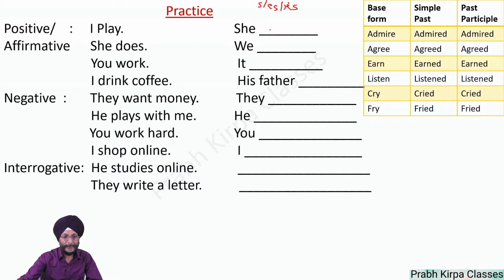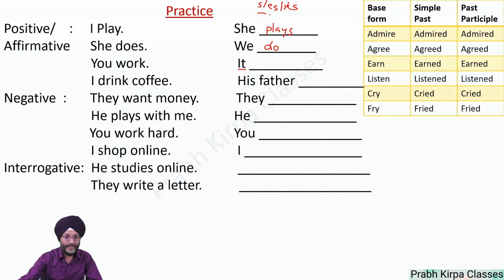So I play becomes she plays. In the same way, she does. We, as you know, in the case of first person plural, we use do. You work. It is the third person singular.